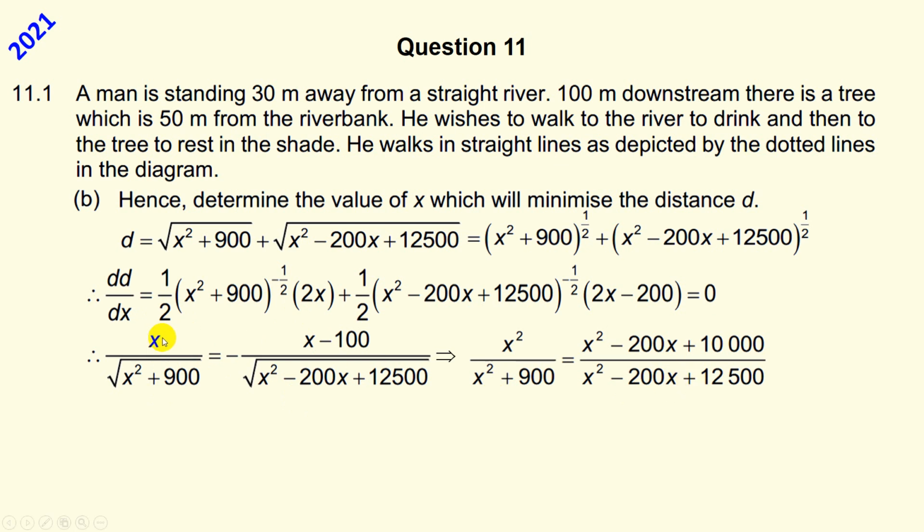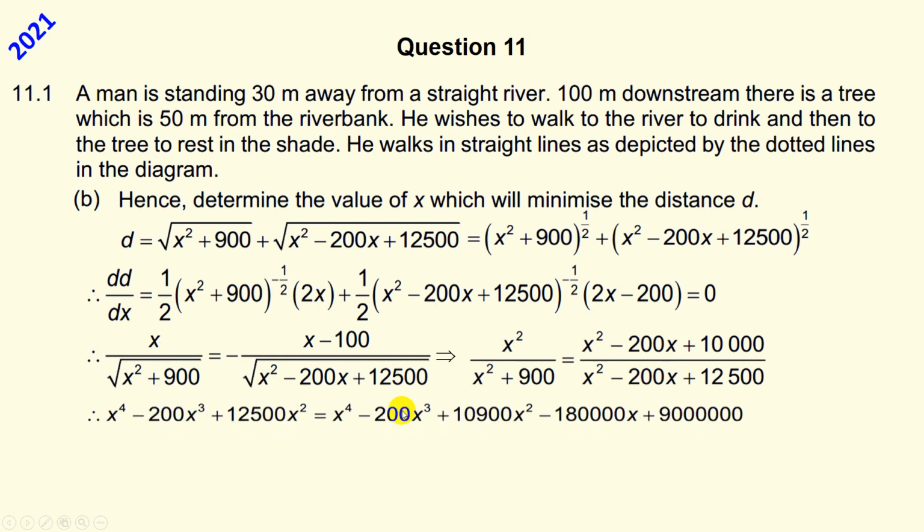Square the top and just drop the square root. Square the bottom, drop the square root. Now I've got to cross multiply. I hate using that, but it's true here. So x squared times that denominator is equal to that times that denominator, and that's what we have there.